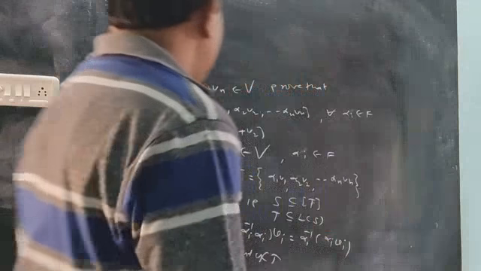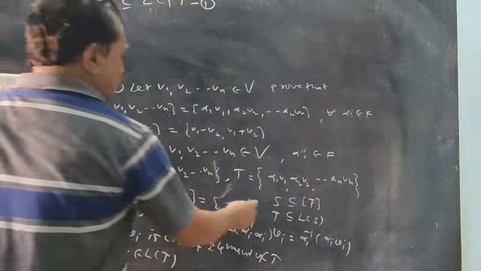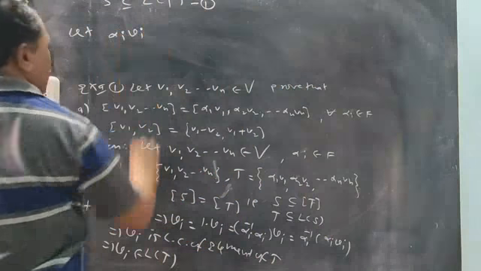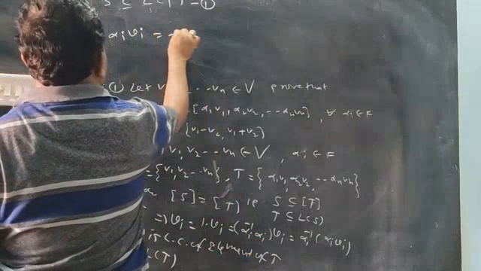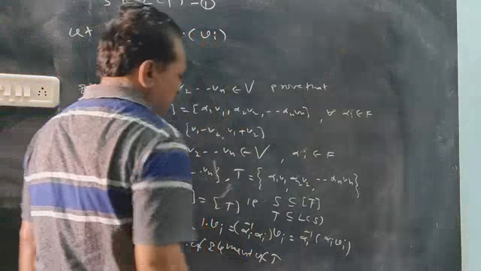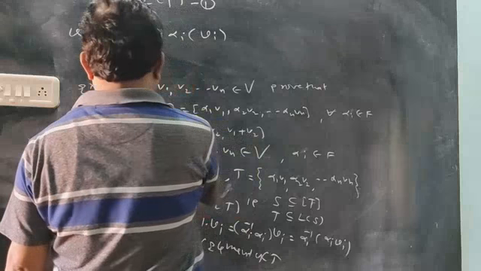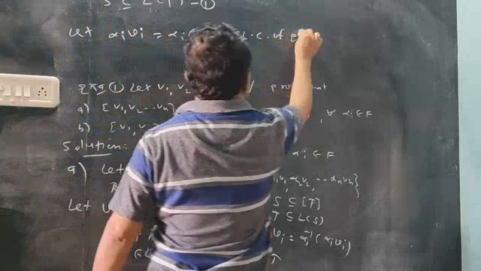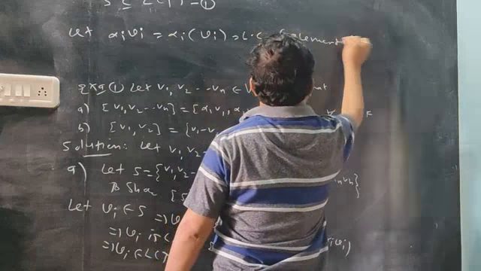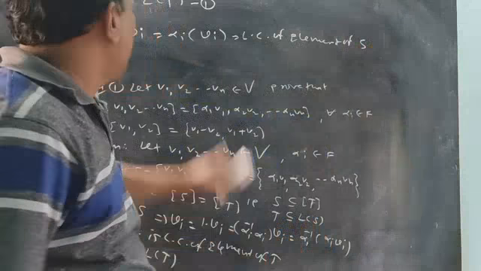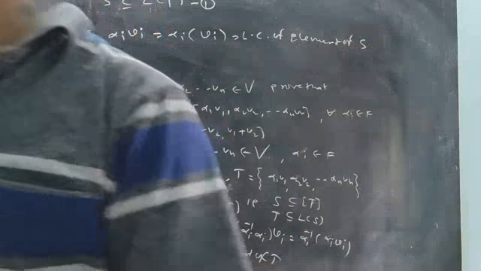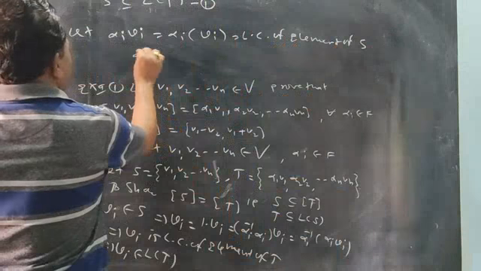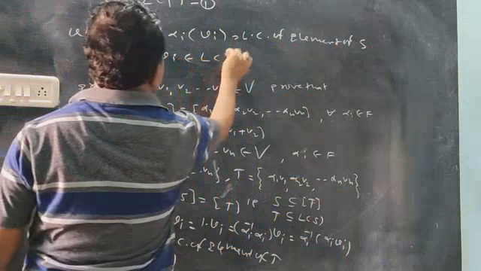Now, is T a subset of L(S)? So take one element of T. The general element of T is the sum of alpha_i v_i, where the v_i are elements of S: v_1, v_2, ..., v_m. So it is a linear combination of elements of S. A linear combination is some multiple, at least one multiple. That means it is an element of span of S.